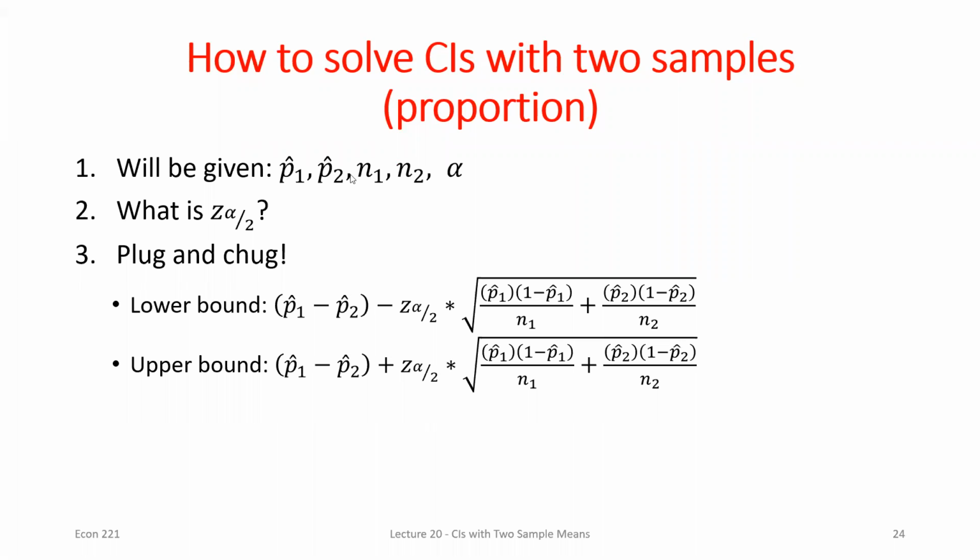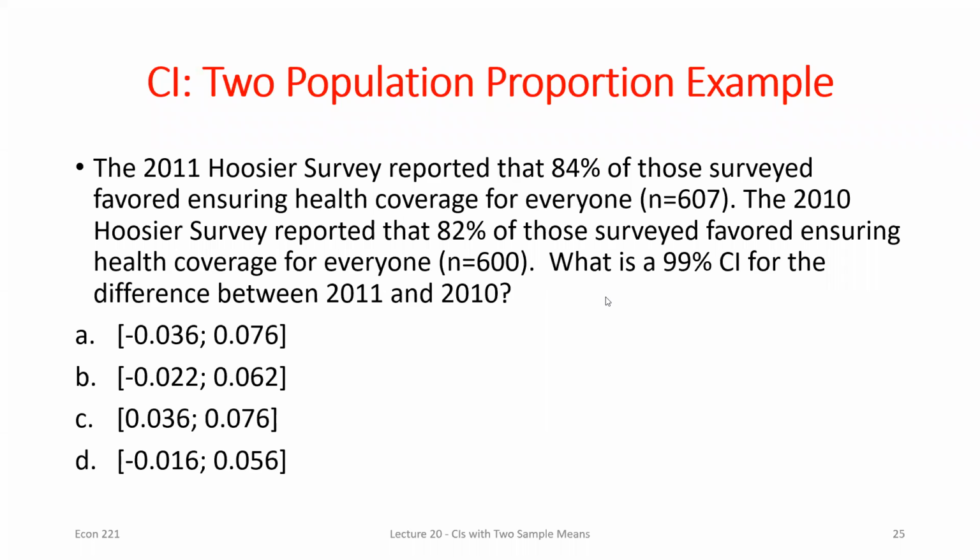Steps are the same, right? Slightly different equations now for our lower and upper bound. With proportions, it's a little bit easier because we don't have a sample mean and a variance to worry about. We just have the sample proportions to worry about, and then their sample sizes. Right? Finding the z-value, same thing that we were doing before. That process doesn't change at all, right? So we don't have a whole lot of new stuff here other than a slightly different lower and upper bound equation. So let's say maybe we had this data.